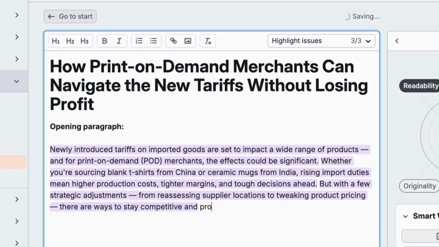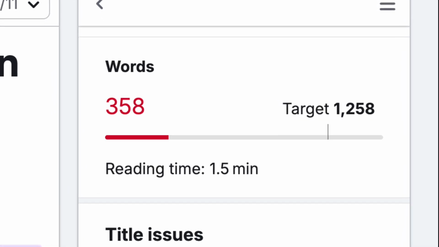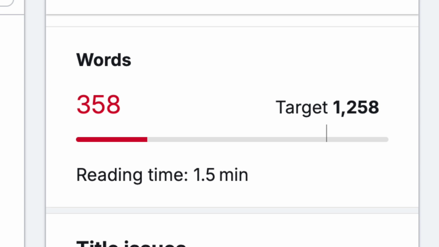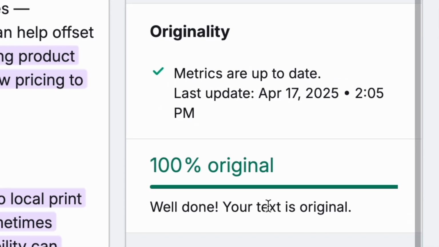You can also use the feature to write directly within Semrush and receive real-time optimization suggestions. These include recommendations on the best word count for your piece, the best keywords to include in it, and ways to avoid duplicate content creation.